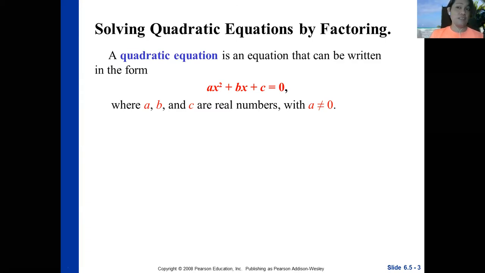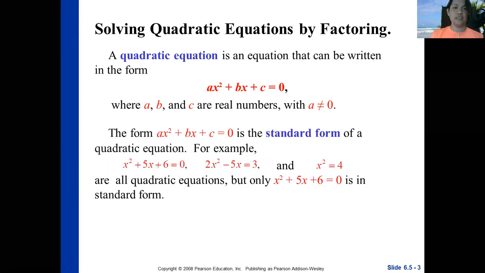Again, if a becomes 0, the equation becomes linear. Also, a quadratic equation is a second-degree equation, where the highest exponent is 2. That's how we define it more easily.